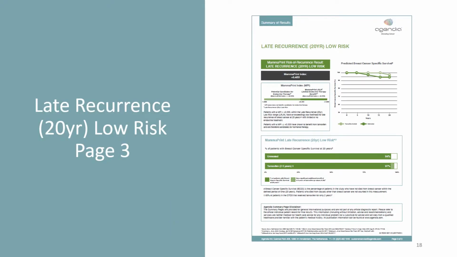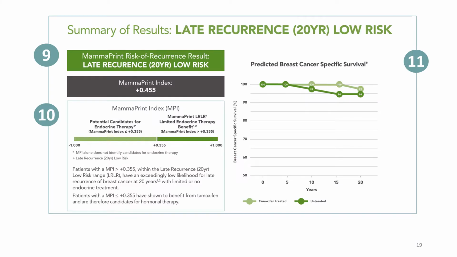Moving on to the third page. Because this patient is not only low risk, but late recurrence low risk, they get an additional page. And as shown on point number 9, this is just summarized in the green box. And in the black box underneath, the MammaPrint index that is specific for this patient is displayed.